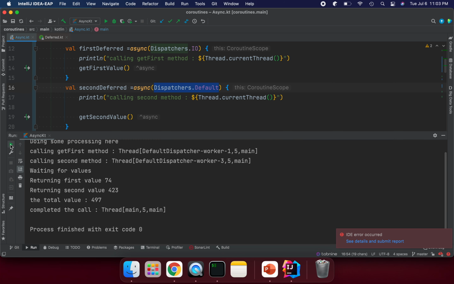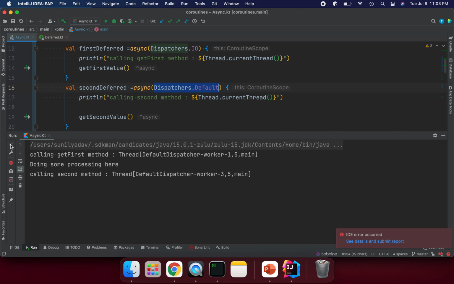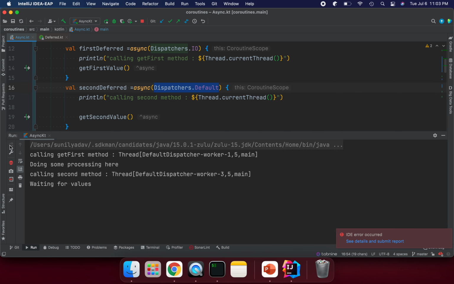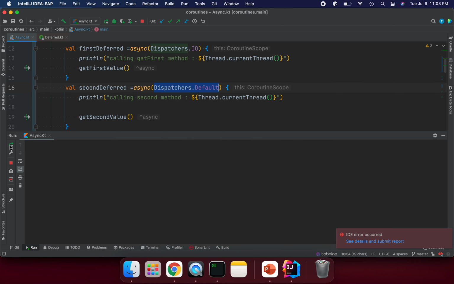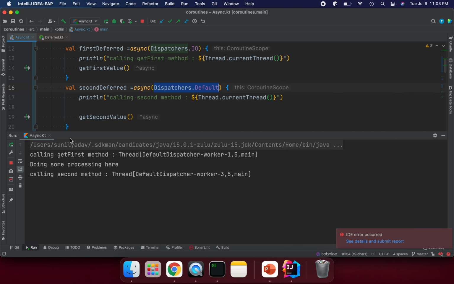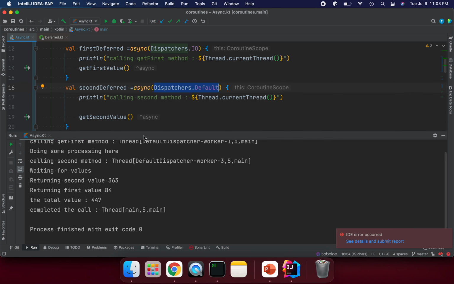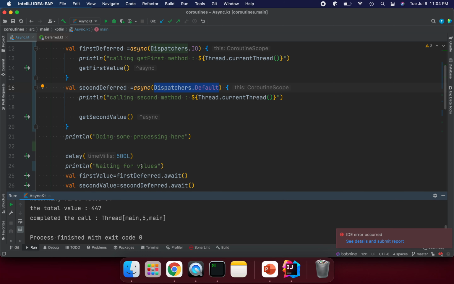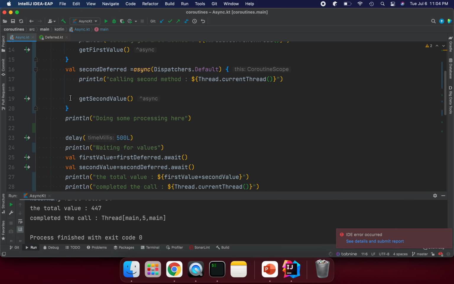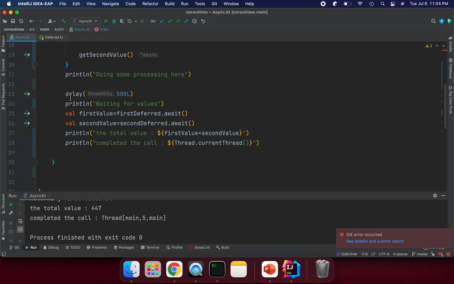Now, we are not always getting 3. Like when I run again, you see the worker thread has changed, like 2 or 3, any can be part of it. We don't guarantee which one, so those threads are going to run our code. And if something went wrong, how are we going to handle it? The simple thing for async is we just use a try and catch block. If we put a try and catch block, those exceptions are going to be handled there.